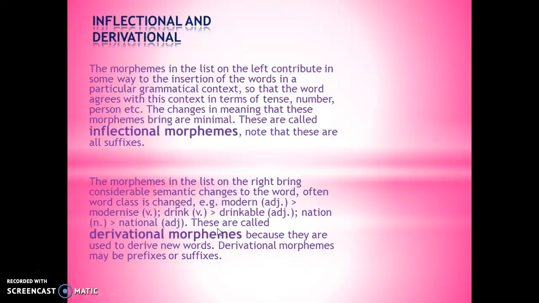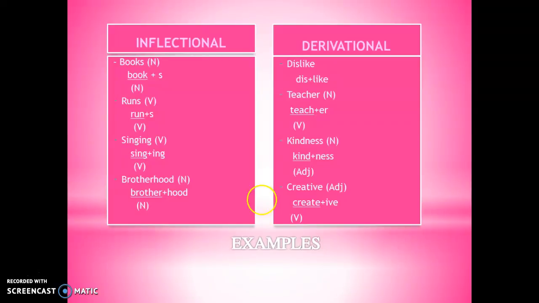These are called derivational morphemes because they are used to derive new words. Derivational morphemes may be prefixes or suffixes. Just look at this example. Inflectional is still, and derivational is change.